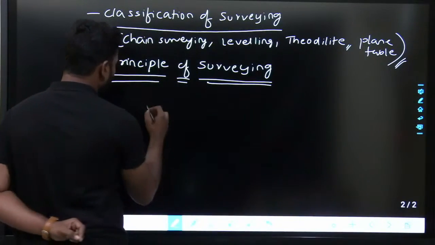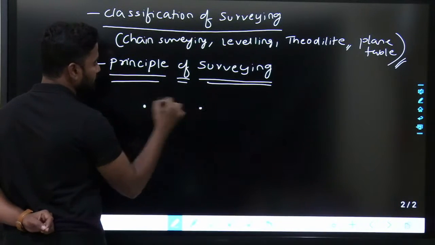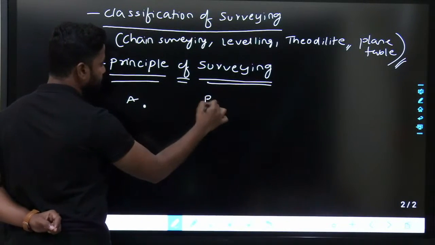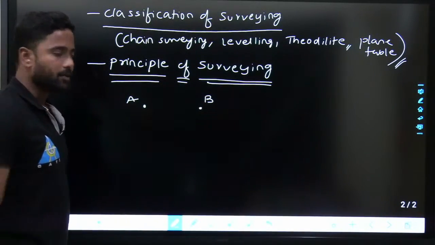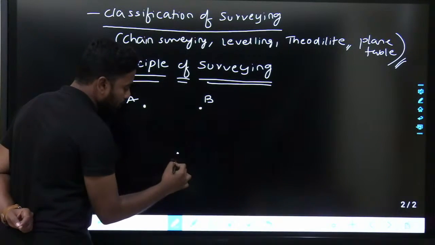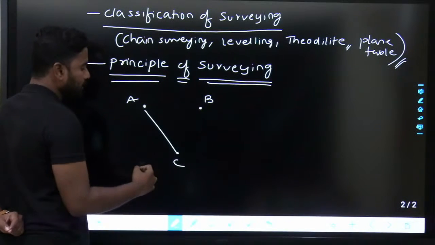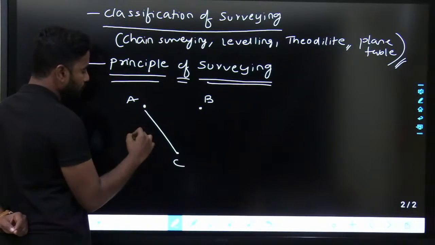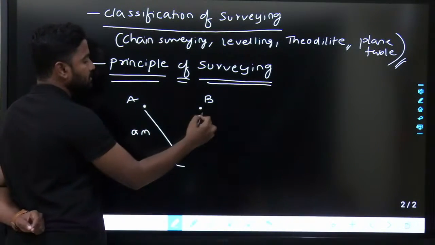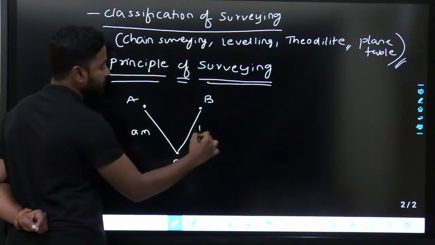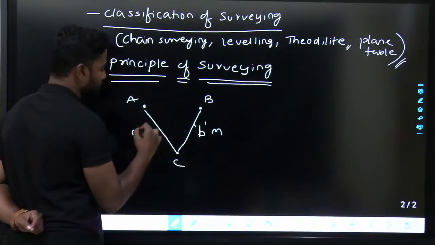Let us say there are 2 points which we know, A and B, and I have to locate point C. So for this, I will say C is at a distance of A meters from A, or B meters from B.